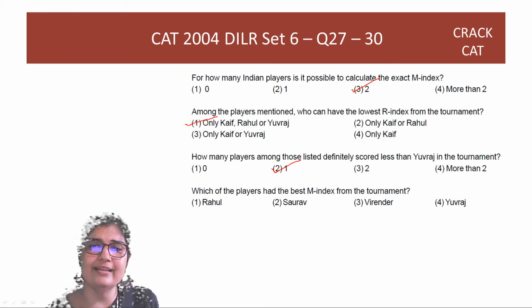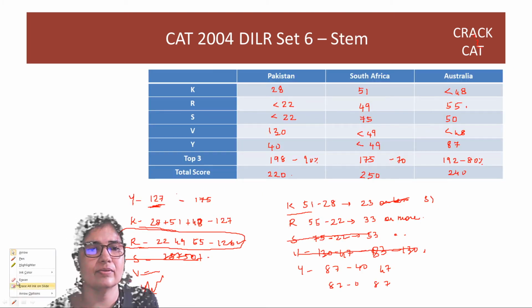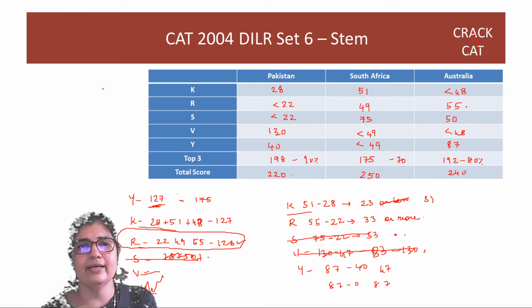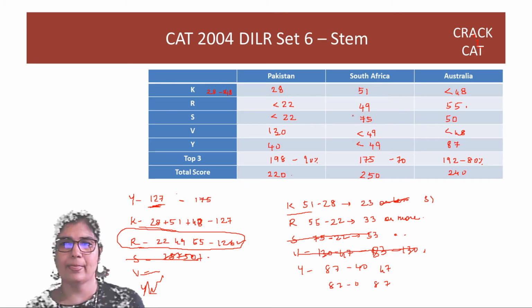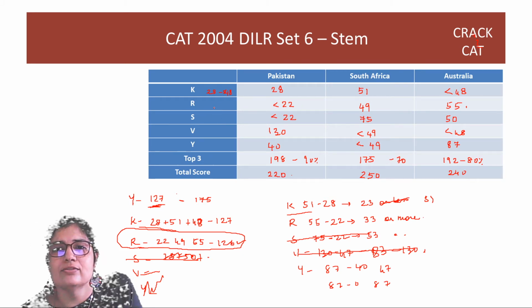Which of the players had the best M index from the tournament? So the best M index, guys, you already found, right? Kef's M index can be 28 to 51, anything, or 48 in fact, based on what he scores in the Australian match. Rahul's M index is fixed at 49.